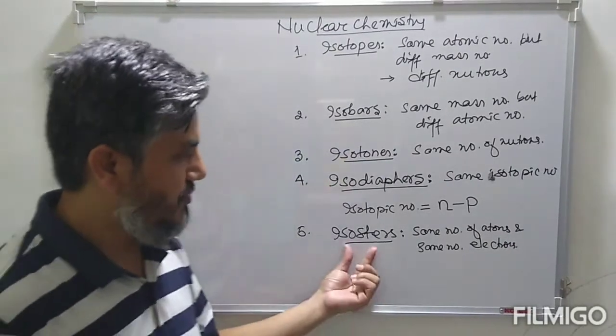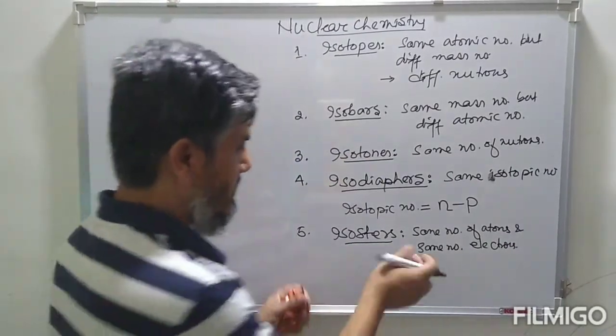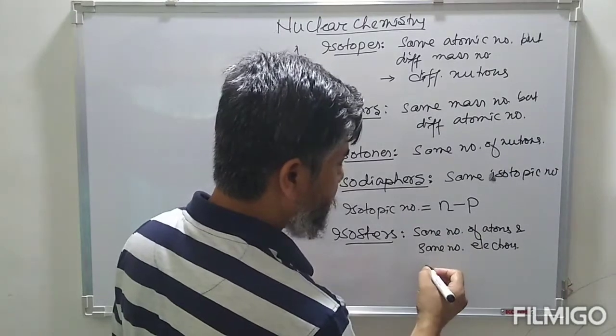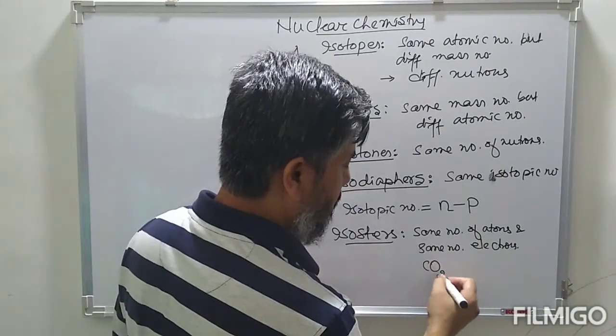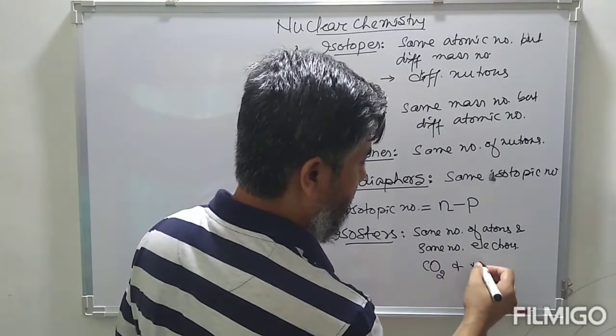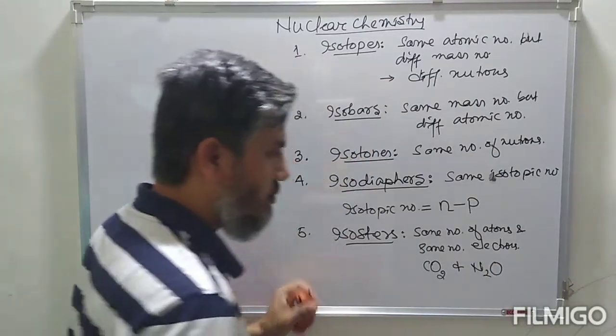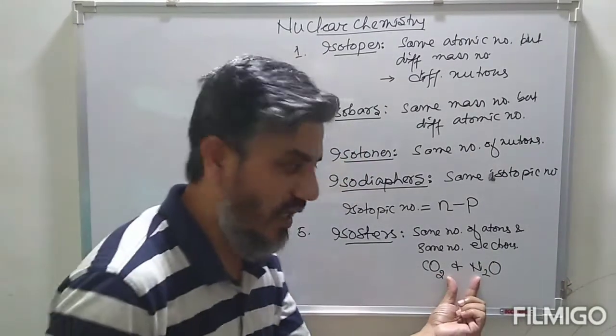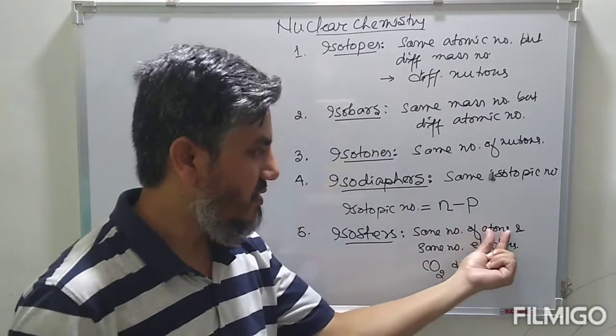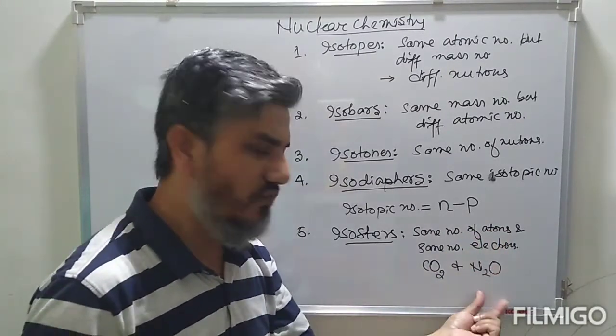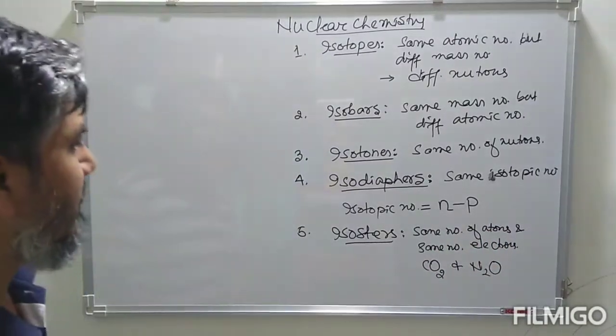So these types of species are known as isosters. As an example, we can take CO2 and N2O. These are known as isosters, having the same number of atoms as well as the same number of electrons.